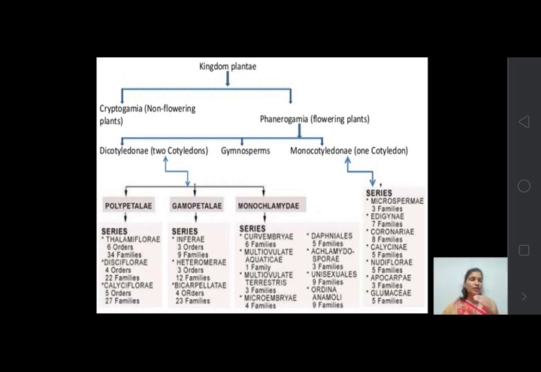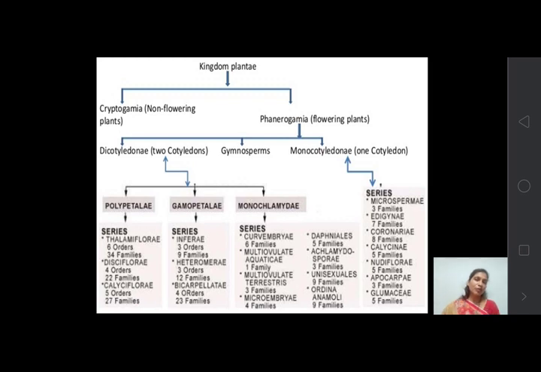The first one is thalamiflorae, second is disciflorae, and the third one is calyciflorae. Detailed description we will see in the next slide. Thalamiflorae contains 6 orders and 34 families. Then disciflorae contains 4 orders and 22 families. Then calyciflorae contains 5 orders and 27 families.